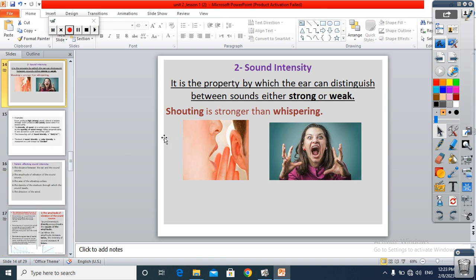Number 2, sound intensity. It is the property by which the ear can distinguish between sounds either strong or weak. Shouting is stronger than whispering.